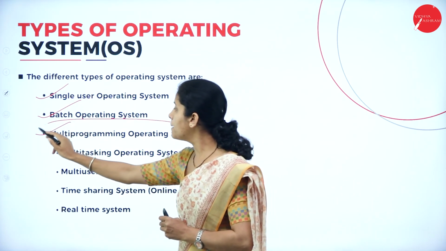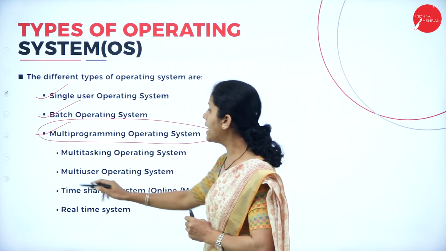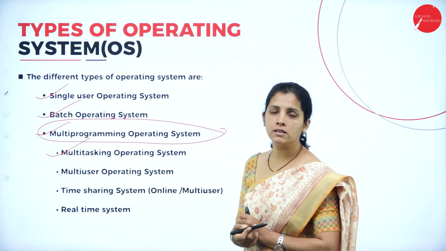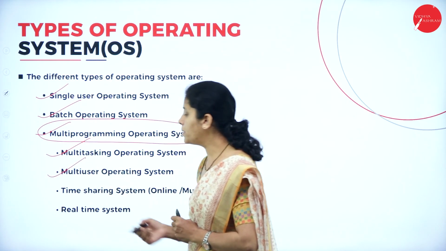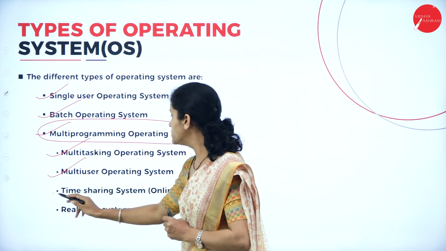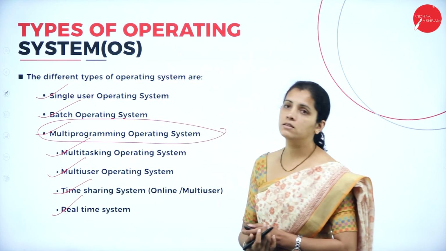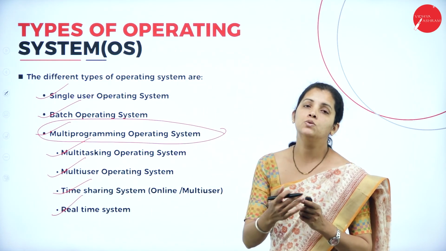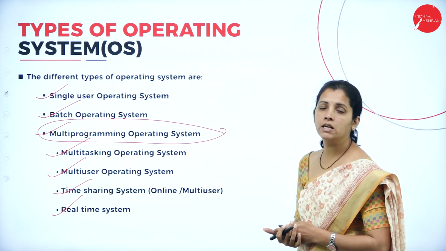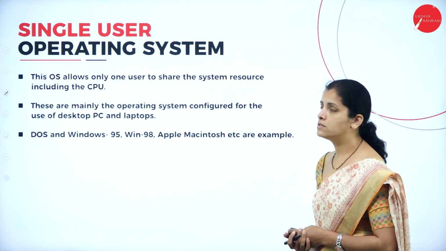Under multi-programming operating system, I have multitasking operating system, multi-user operating system, time shared operating system, as well as real-time operating system. Anyway, dear student, let's start with this single user operating system.